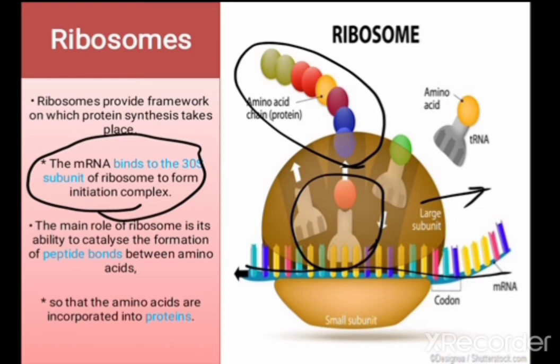It's the initiation complex formation, binding the messenger RNA as well as the tRNA, so that the amino acids are incorporated into the protein. It means the ribosome provides the framework on which protein synthesis takes place. It acts as a framework, binding the messenger RNA as well as the tRNA.